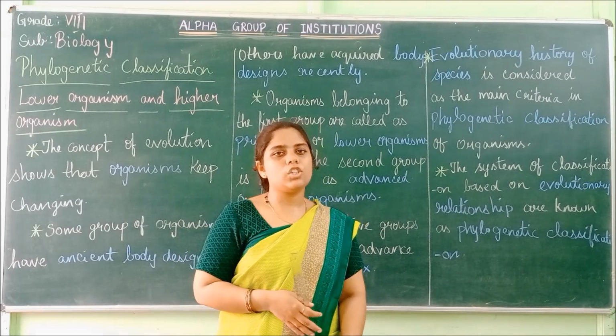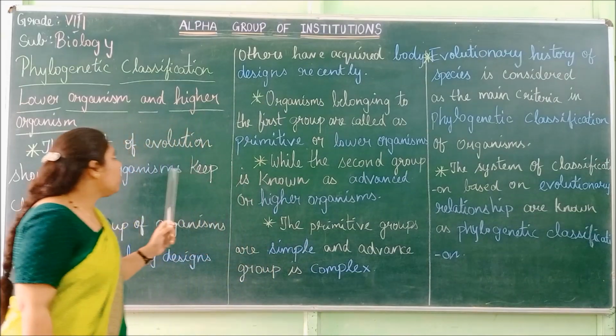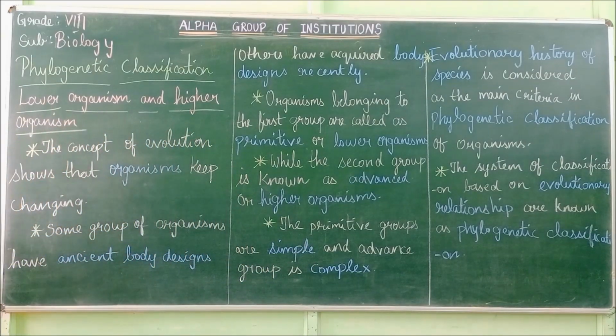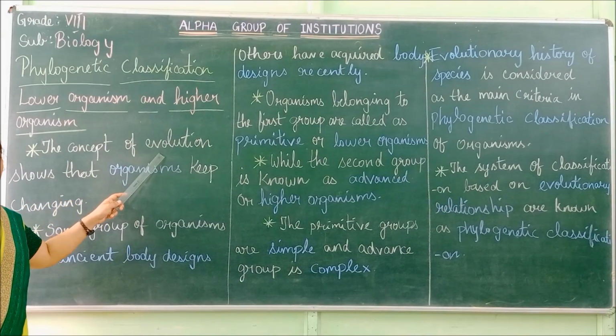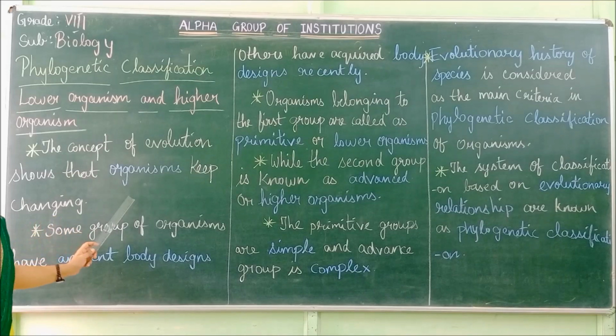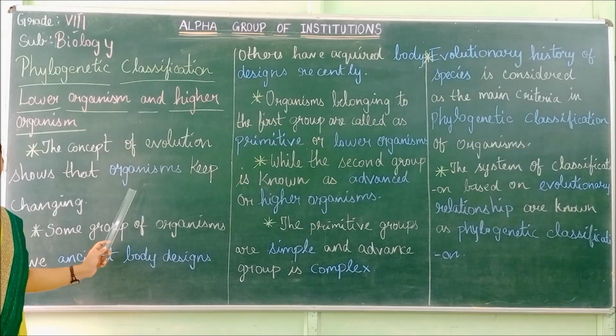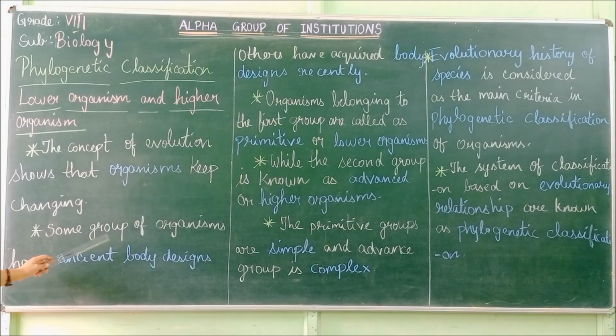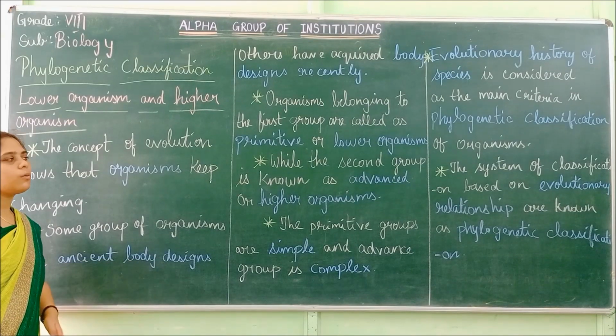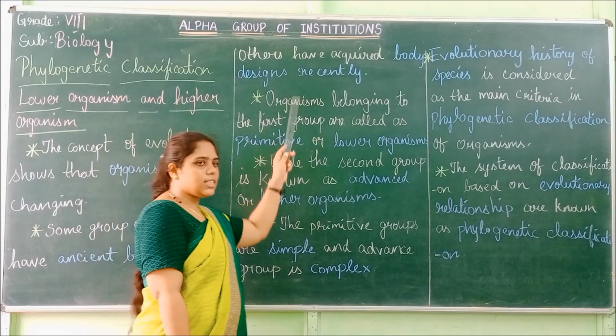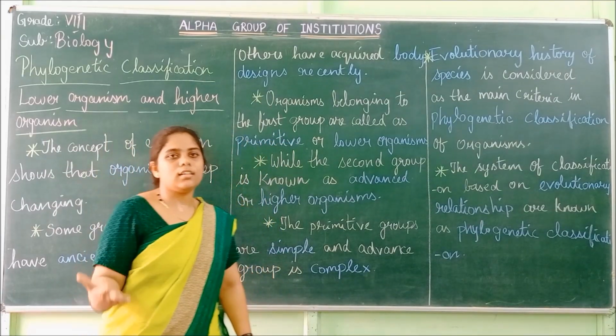Now I will give you a short recap from the first. We saw about phylogenetic classification. Phylogenetic classification is all about lower organisms and higher organisms.